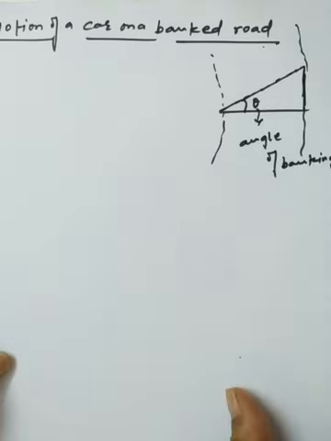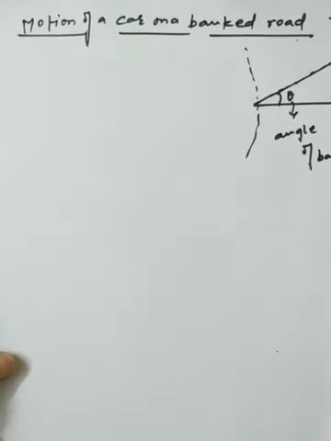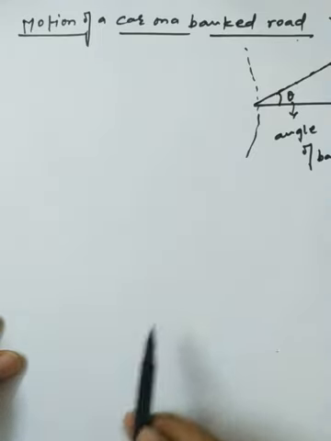First we want to discuss what is the need of banking of a road, and how we can utilize this concept to make sustained movement on the curved road.